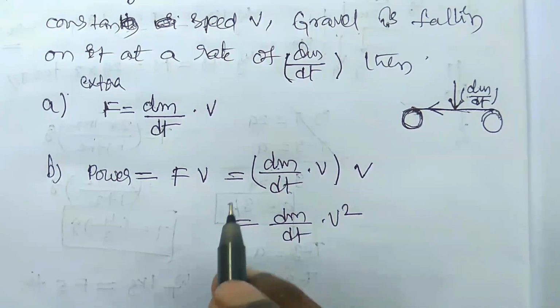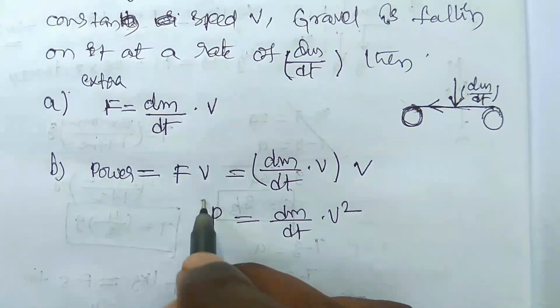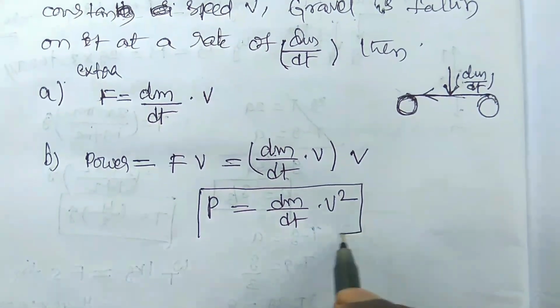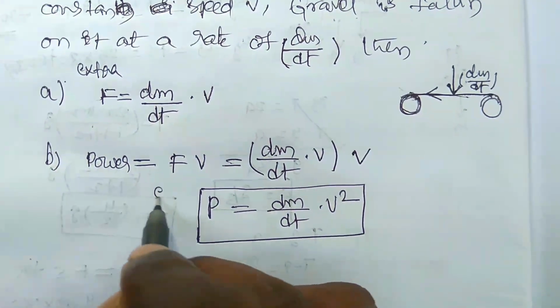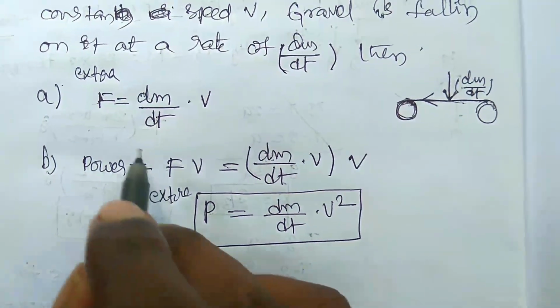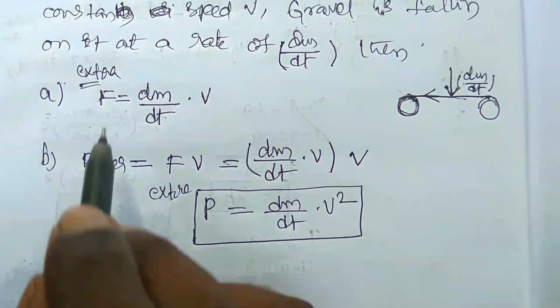So this is the power needed to drive the belt, and this is the extra force required.